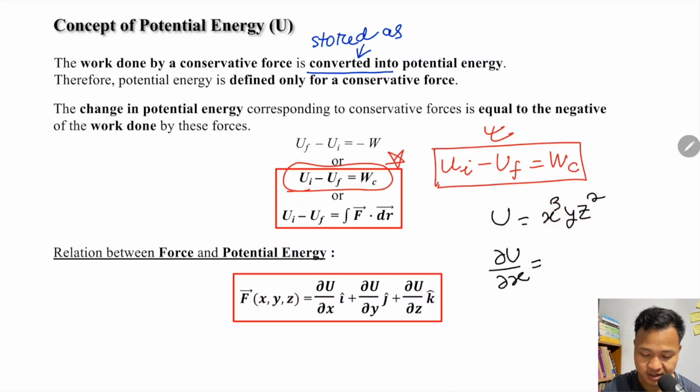Okay, differentiate x cube: the differentiation is 3x square, and y and z stay as they are. So you differentiate only x and leave y and z as it is.